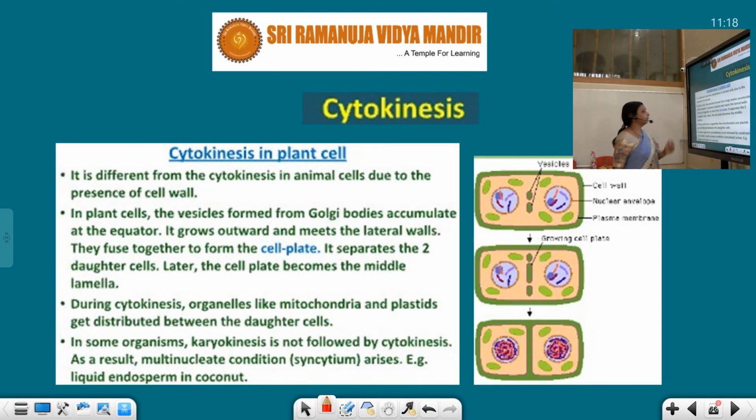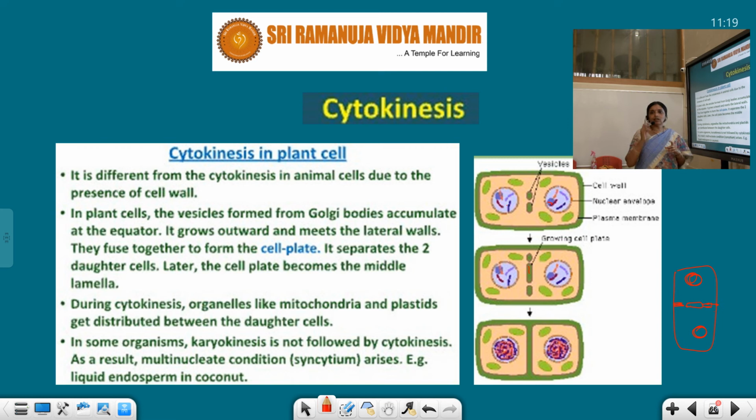And in plant cell what happens? In animal cell we have seen that type of cytoplasmic division. In plant cell it is different. You can see here a plate is formed. Actually this is how two nuclei are formed. If we draw like this, two nuclei are formed after karyokinesis, and a plate is formed by vesicles of the Golgi apparatus, from the center. Again this goes to the periphery. So let's see. It is different from cytokinesis in animal cell due to the presence of cell wall.